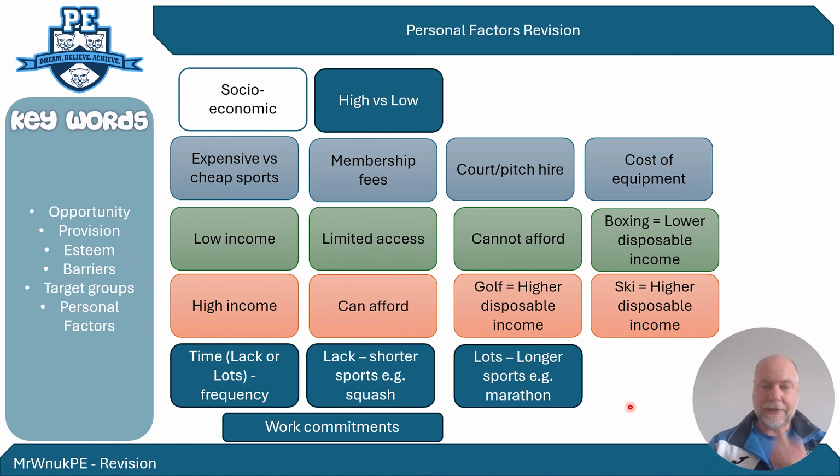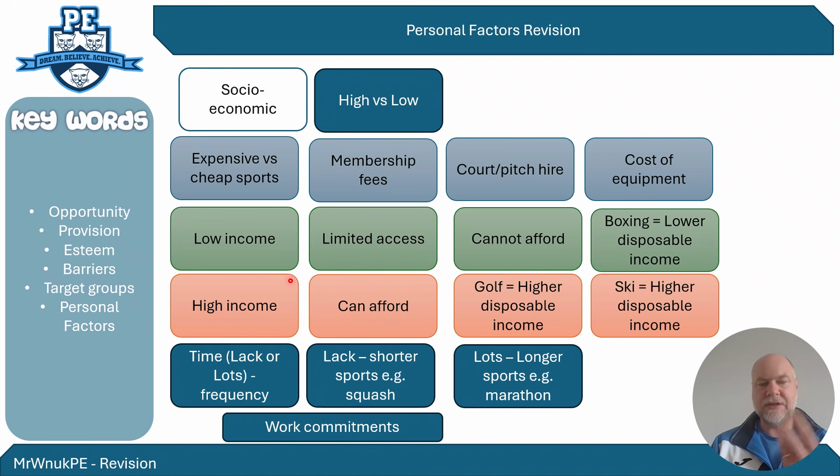When we're talking about socio-economic background, we are talking about how much money someone has. That's putting it in very basic terms. We're talking about whether people have a high income or a low income. The questions tend to be broken down into comparing people with high and low incomes. We can look at the difference between expensive sports versus cheap sports. People with a low income will end up focusing on the cheap sports, and people with a high income can often take part in more expensive sports.